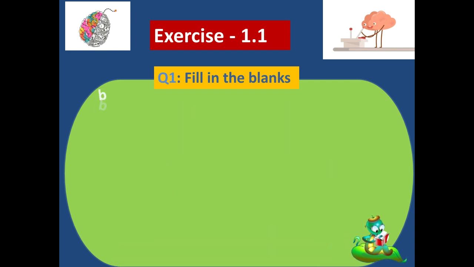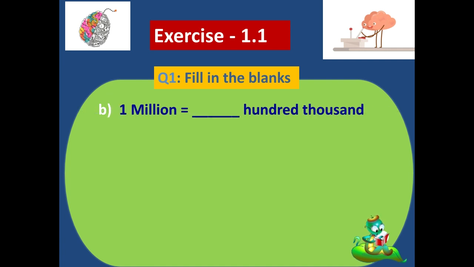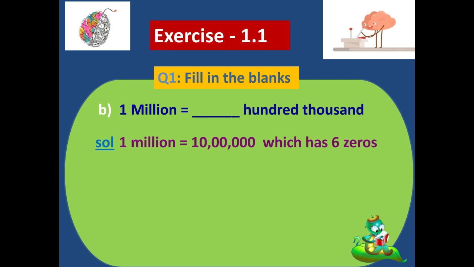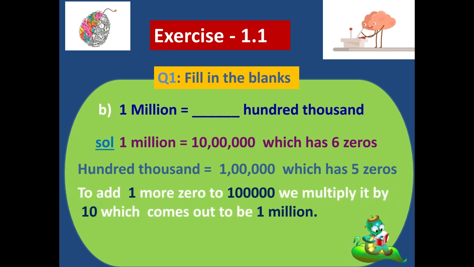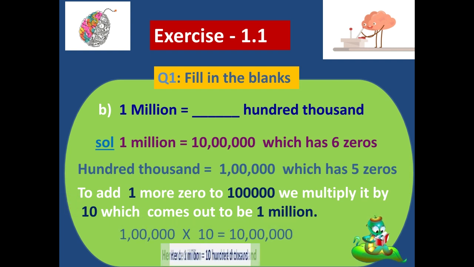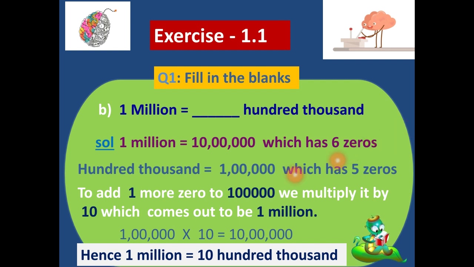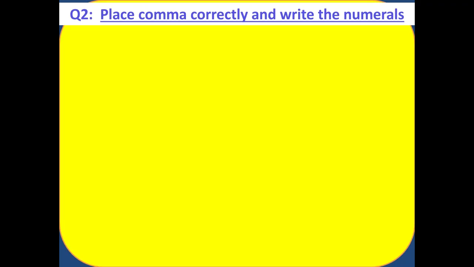Now we will move on to question number B. In question B, we have 1 million is equal to dash 100,000. So let's see the solution. In 1 million we have 6 zeros, and in 100,000 we have just 5 zeros. So again we need one more extra zero. So we are going to multiply the smaller number by 10. When we multiply 100,000 by 10, we will get 1 million. So we can say that 1 million is equal to 10 times 100,000. Now move on to question number 2.